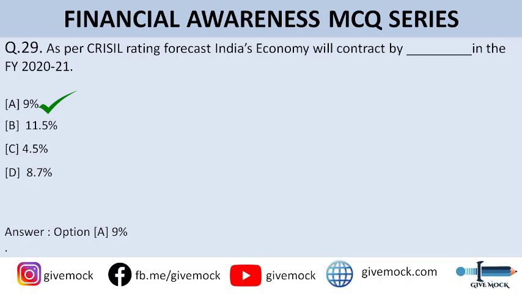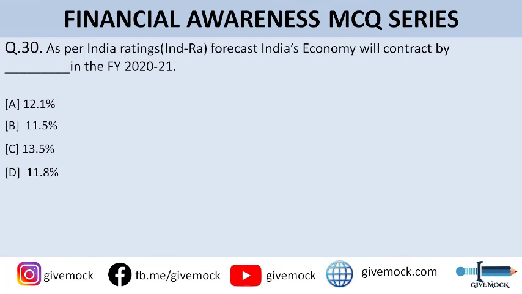All right. Now moving on to question number 30. As per India Ratings forecast, India's economy will contract by dash in FY 2021. The correct answer to this question is option D, that is 11.8%. So India Ratings has forecasted that India's economy will contract by 11.8%.